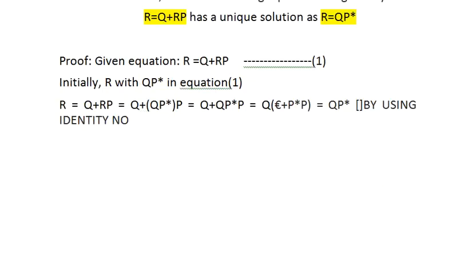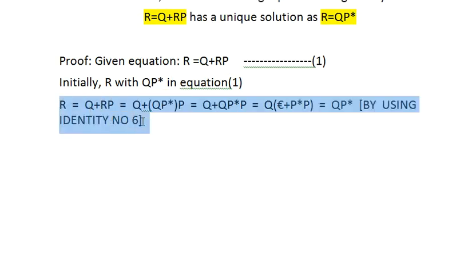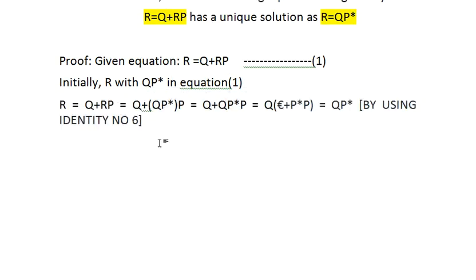I'm not writing down the entire identity; you can write it while attempting any university examination paper. This is the first part, where we have got the solution R = QP*.